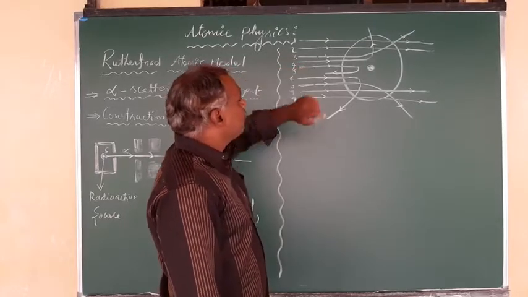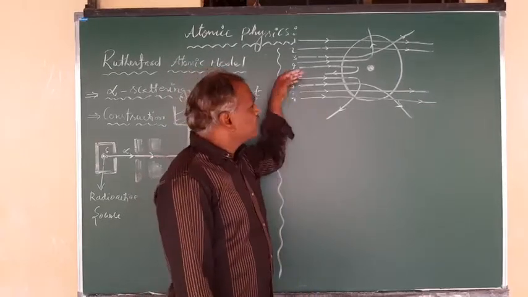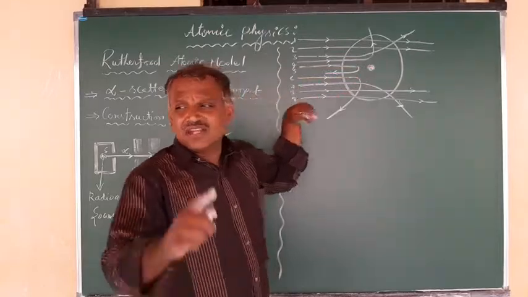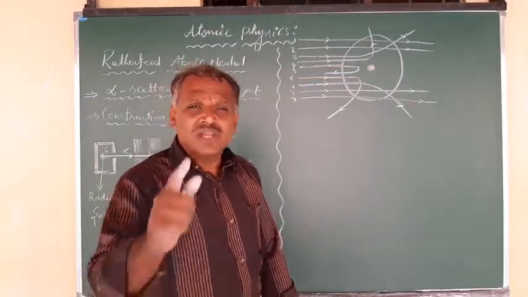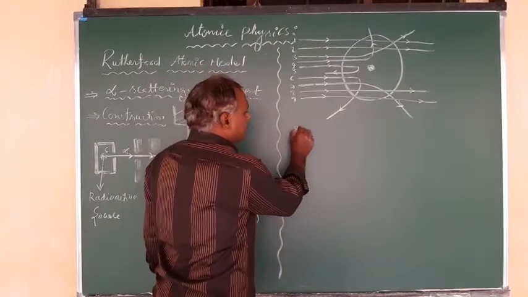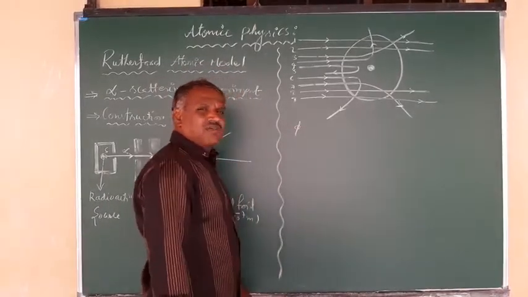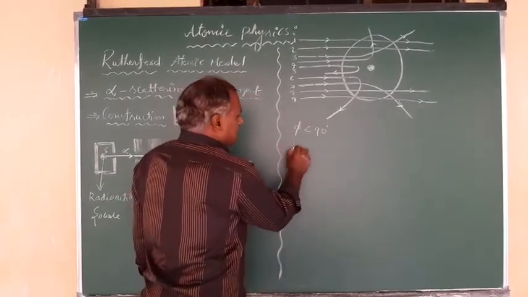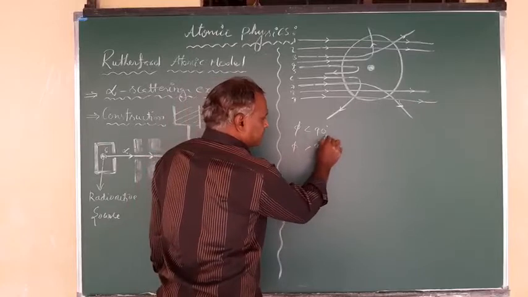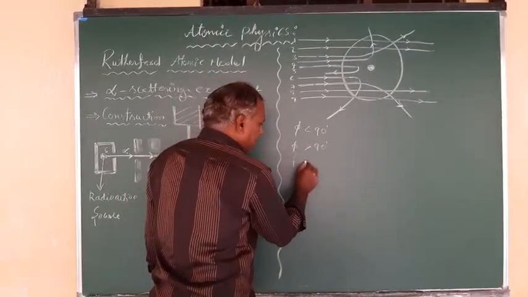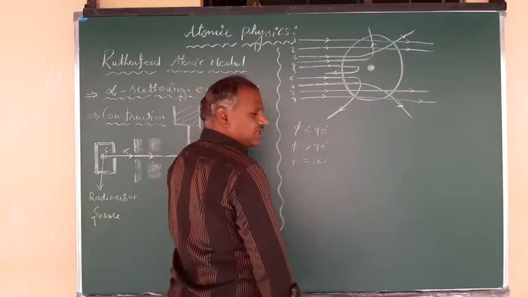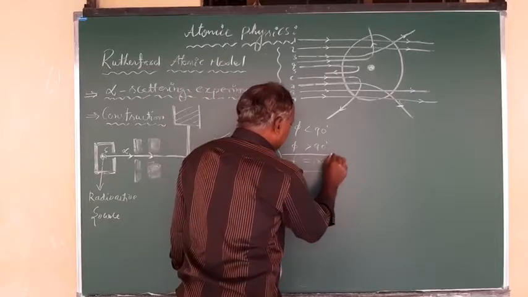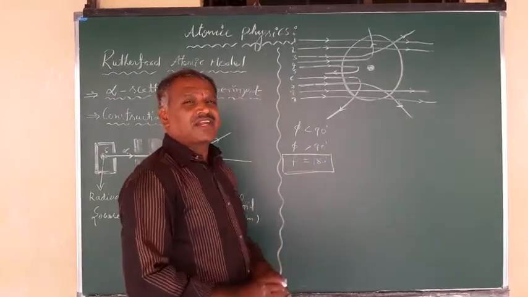And the fifth one, the alpha particle which is most towards the center of the atom, retraces back. What is that scattering angle? 180 degrees. So here you can observe the scattering angles: some alpha particles have deviations less than 90 degrees, some have deviations more than 90 degrees, and one alpha particle has a deviation of 180 degrees, where it is reflected back, or retraces back.